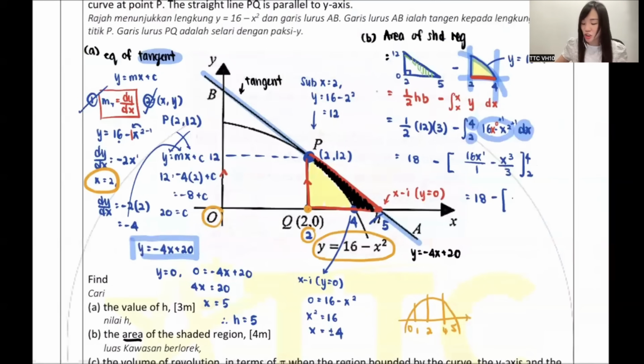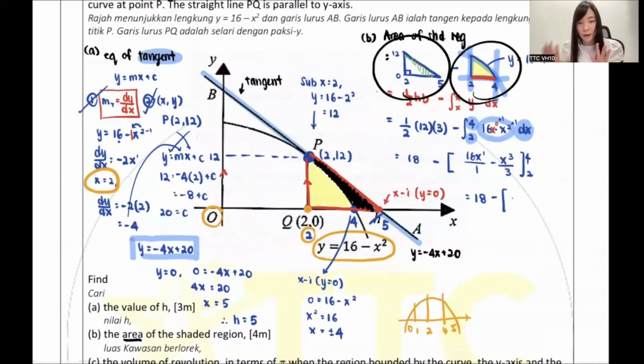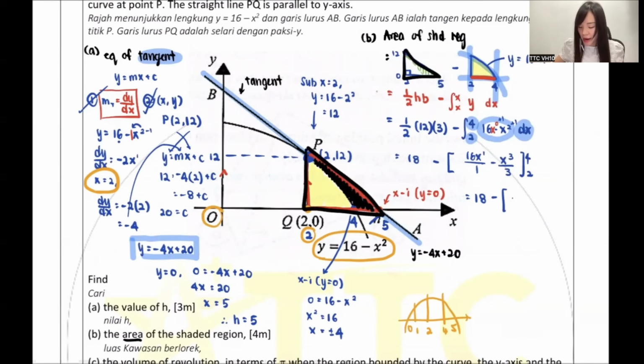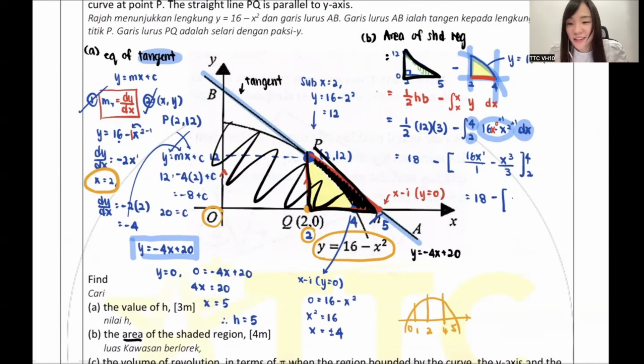So that's why you see the shape I draw. Very important, the shape I draw is the right angle triangle, which is this part. And then obviously I minus yellow. If I take this small little right angle triangle and then I go and minus the big one, how is it possible I will get the answer? You understand?